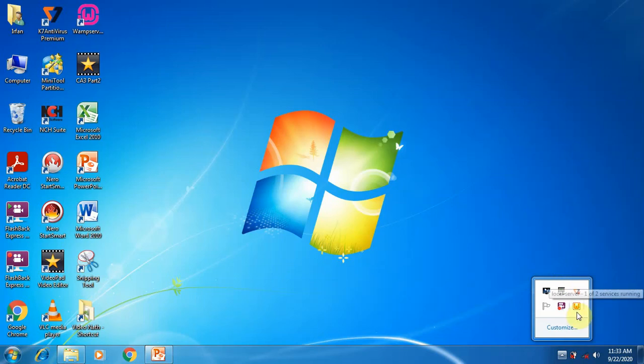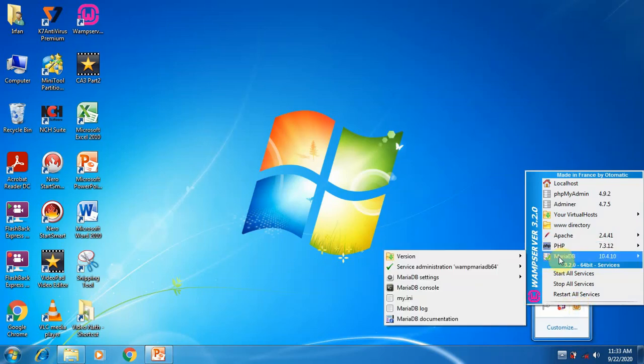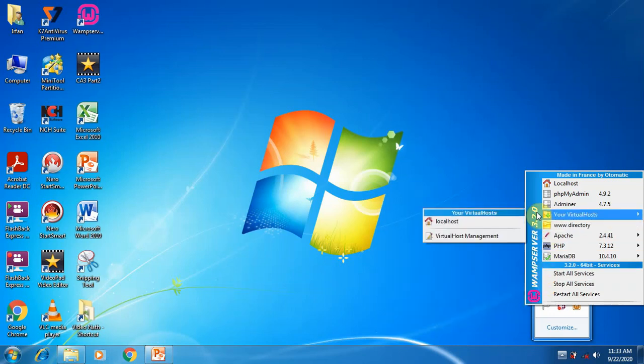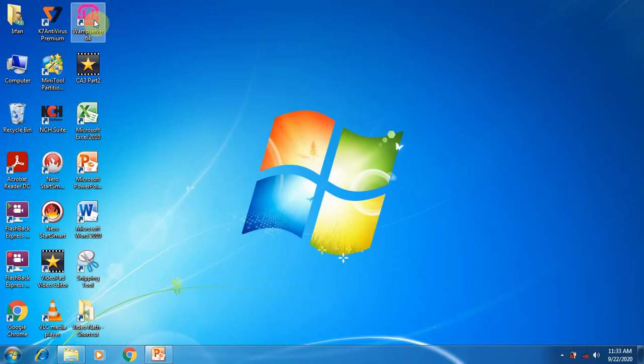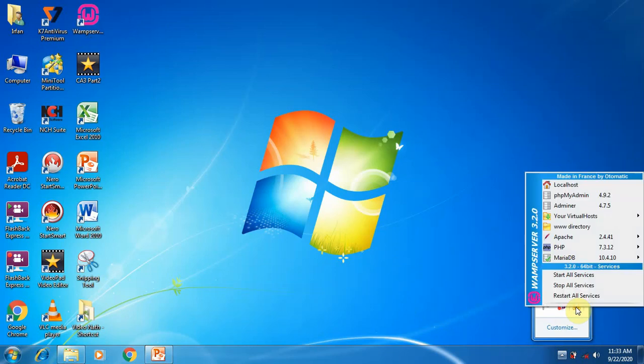Here you can see the red color has changed into orange. Now click on this icon. Go to the MariaDB or MySQL option and then select the MariaDB or MySQL console. Depending upon the version of the web server, this option may vary. I am using WAMP server 3.20. You can install any web server which you want. After installing, double click on this icon. Here you can see a W icon appears with red color. When the W icon is red, click on this icon. A menu appears, the web server menu. The first step is to click start all services.